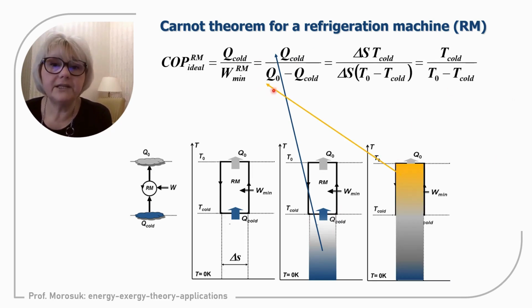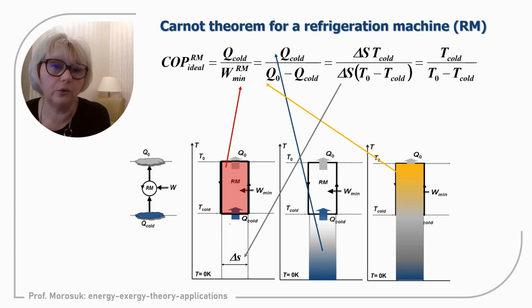Another area is the heat rejected to the environment. Energy in minus energy out, as we can see, is negative because we supply less than we reject, which means that work should be supplied. So this is the principle of the refrigeration machine in its thermodynamic cycle. Delta S of the cycle and the area of the Carnot cycle is the minimum amount of work required for the operation of the refrigeration machine.